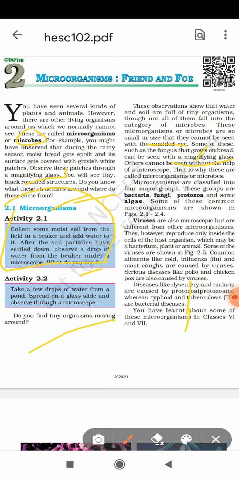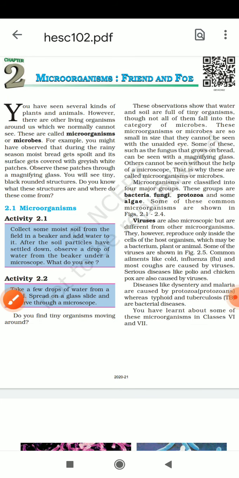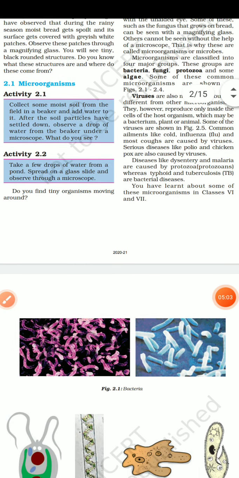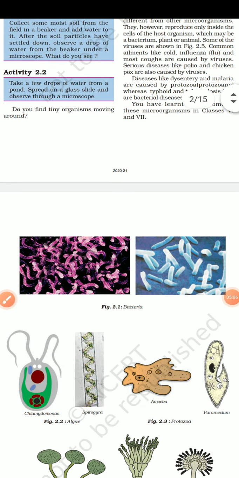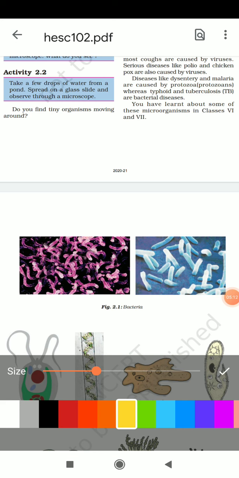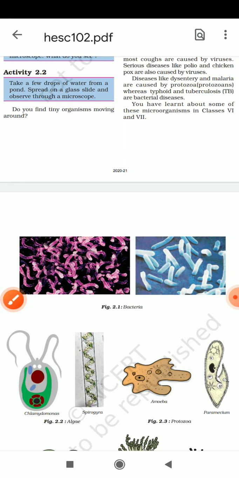Microorganisms are classified into four major groups: bacteria, fungi, protozoa and algae. Some of these common microorganisms are shown in figures 2.1 to 2.4. Figure 2.1 is the figure of bacteria.